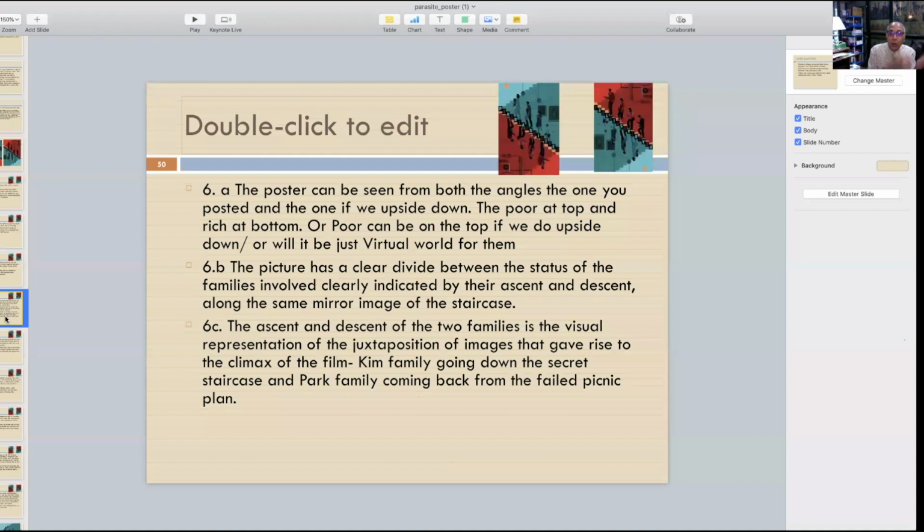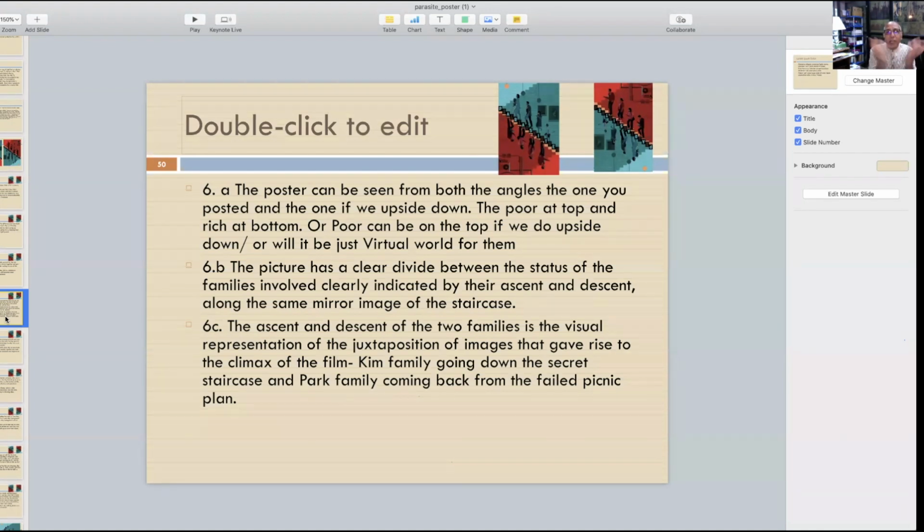Kim family goes down the secret staircase, and Park family coming back from the failed picnic plan. So going down to just discover something which is a secret, but again, it is the real world in which they are also living in their own surface level over there in their real houses. Now here there is a kind of a basement, which is basically, I use that term, called bunker. Correct. So the bunker was there.